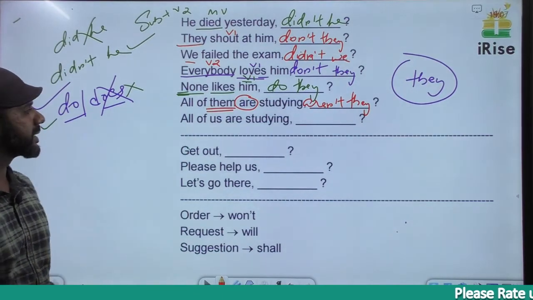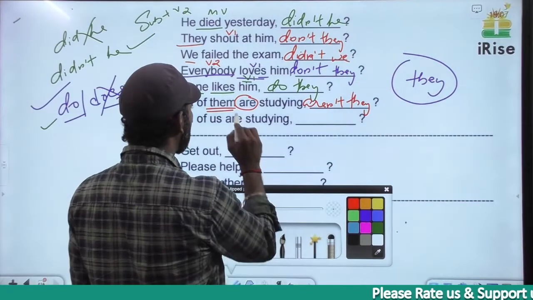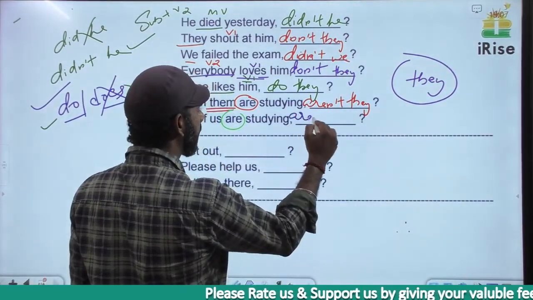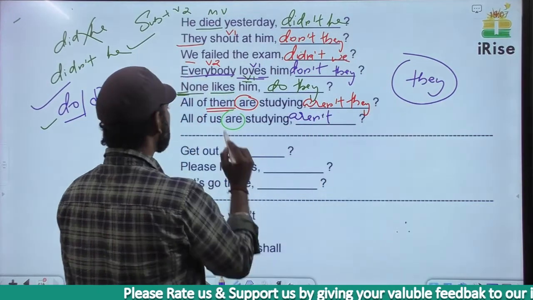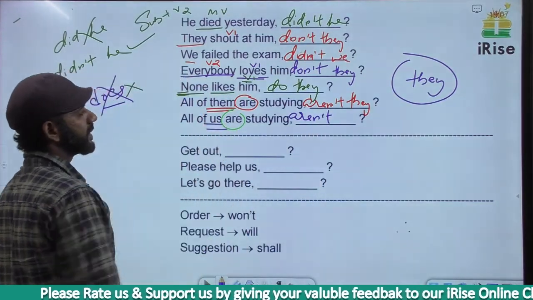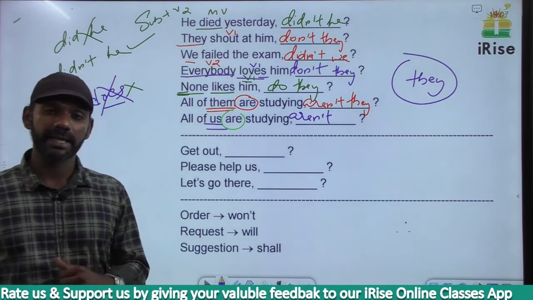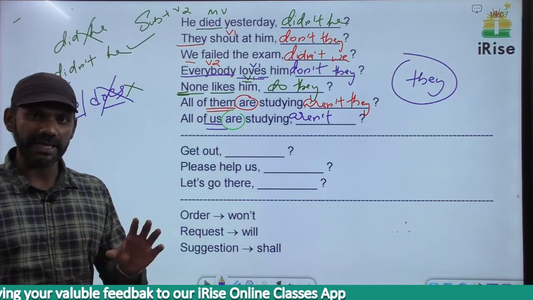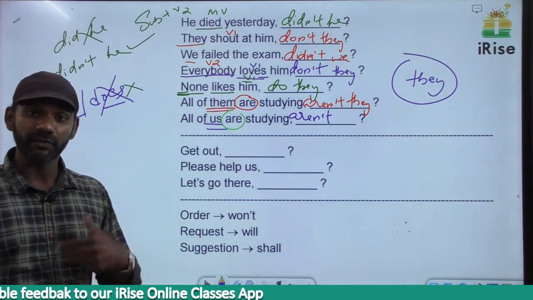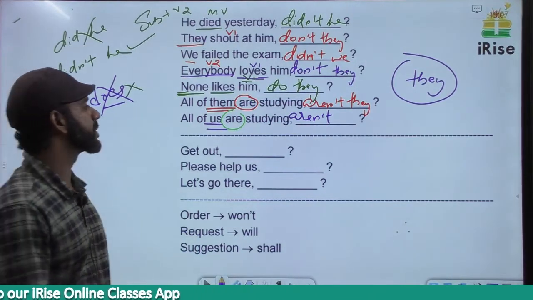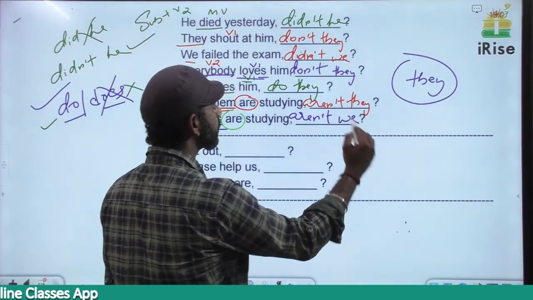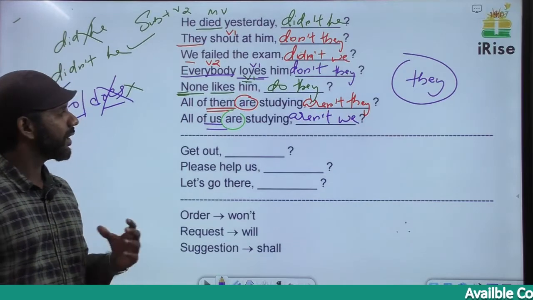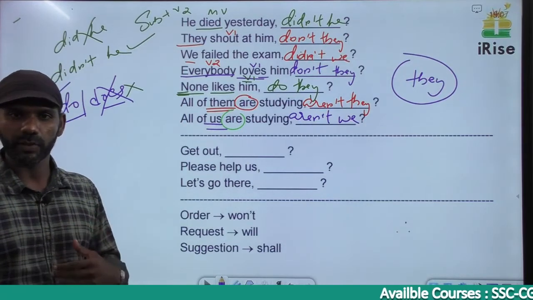All of us are studying. The auxiliary verb is are. No negative term in the sentence. In the tag there must be a negative term, so are changes to are not. The pronoun here is us. Us is an objective pronoun. We need a subjective pronoun in the tag. What is subjective form of us? We. Us is objective, we is subjective, so it must be aren't we. All of them are studying, aren't they? All of us are studying, aren't we?